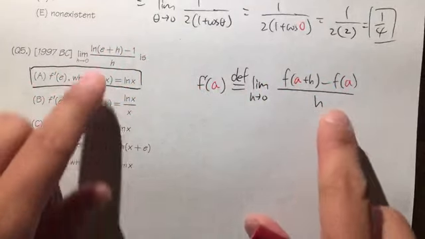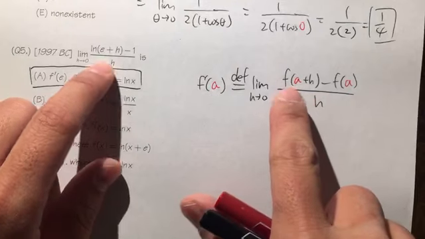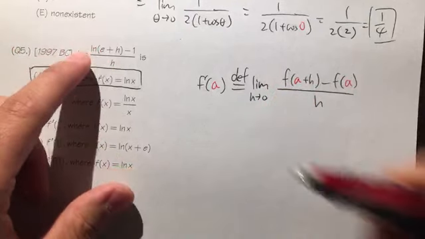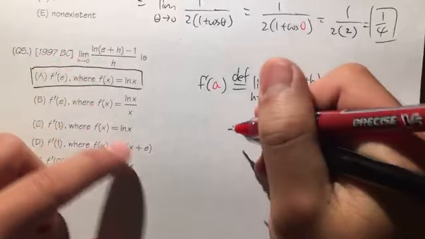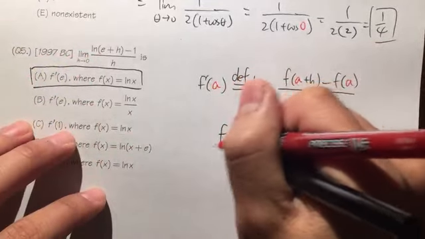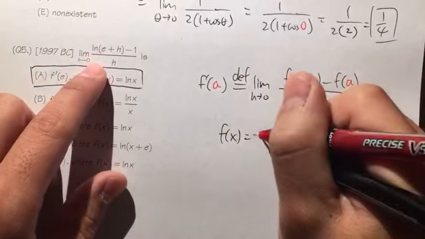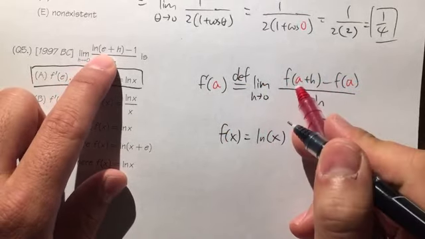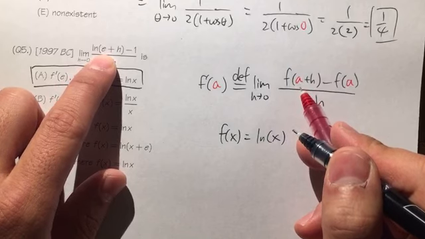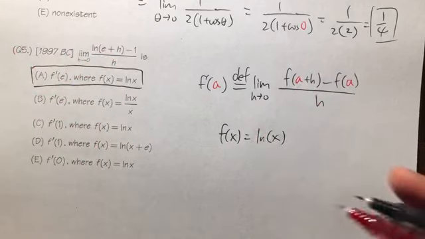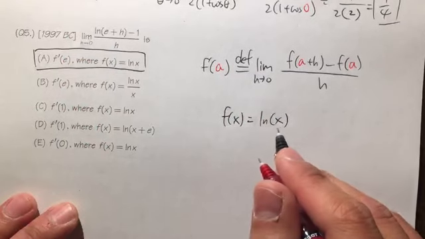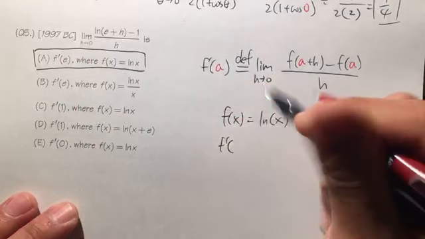So as you can see, they match, and you can see that the function is ln. Notice that in our equation, f of x is equal to ln x. And you can look at this number, and of course the a value is equal to e. So if you want to rewrite it, if f of x is equal to ln x, then f prime of e